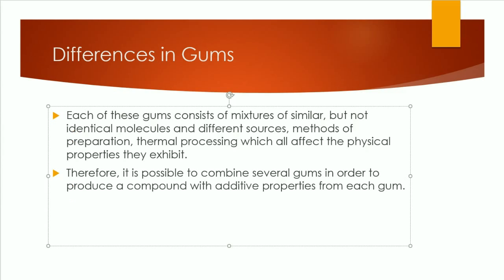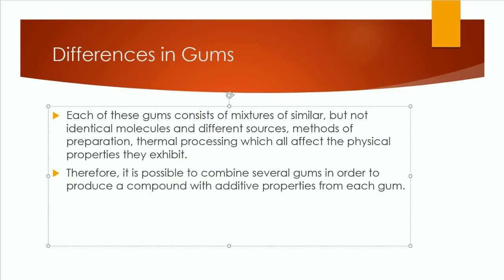Just as I was talking about with the location where they're produced, there's many differences within the gums. Each of them consists of mixtures of similar, but not identical molecules because they do have different sources, methods of preparation, as well as thermal processing, which is things like they have different optimal pHs and temperatures, which are all going to affect the physical properties they're going to exhibit. So therefore, it's possible to combine several gums in order to produce a compound with the additive properties from each of the gums.